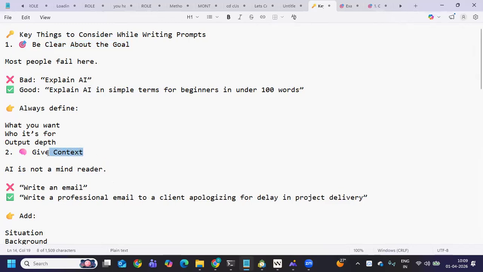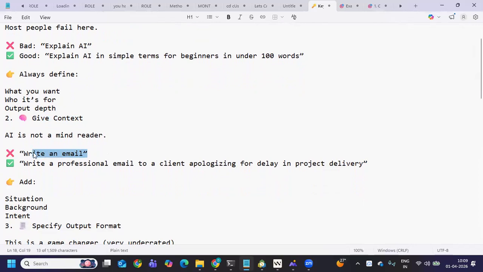Second is to give it a context, because it has to understand what you're trying to tell it. It cannot read your mind. If you're simply telling it to write an email, what is this email for? Why are you writing it? What is the purpose of the email? In your professional life, maybe you want to reply to an email. You can give that email and tell it that you want to reply to this email in a specific way, and ask it to suggest a reply. Then it will give you that in that format.